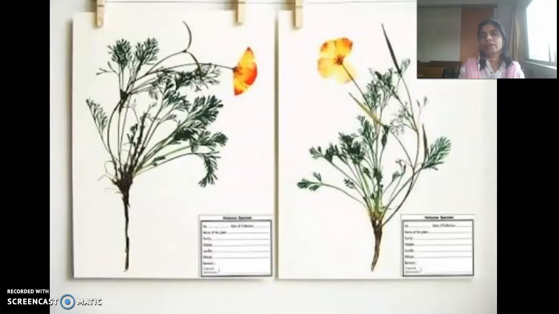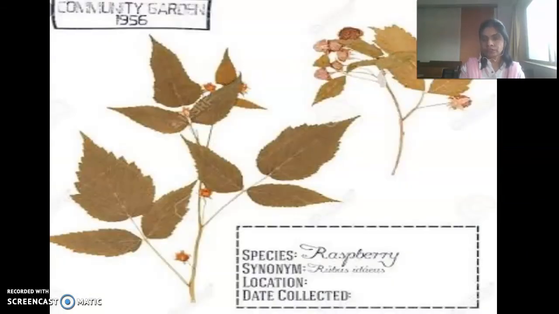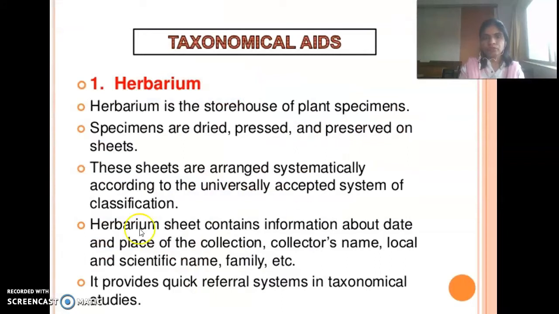This art of development and maintenance of herbarium was first initiated by Luca Ghini, and the term herbarium was coined by Pitton de Tournefort. A herbarium has plant specimens with related information, so it is used as a quick reference system. So herbarium is a storehouse of plant specimens, which are dried, pressed and preserved on sheets.